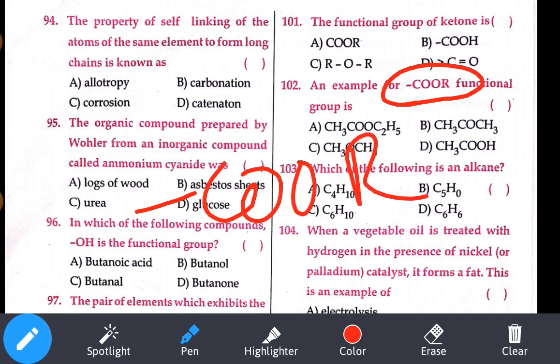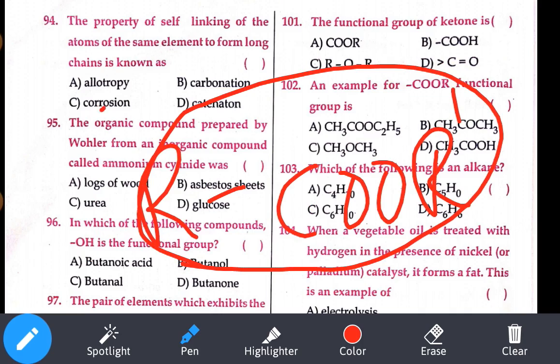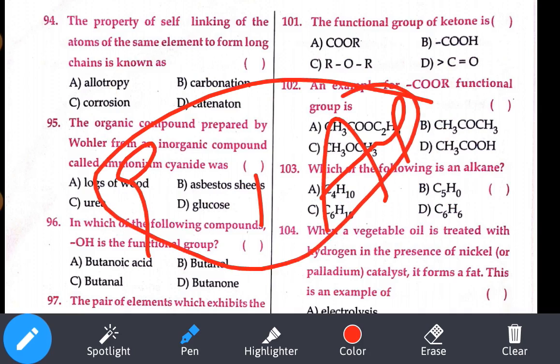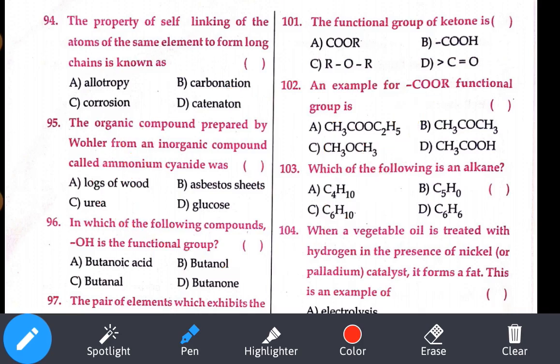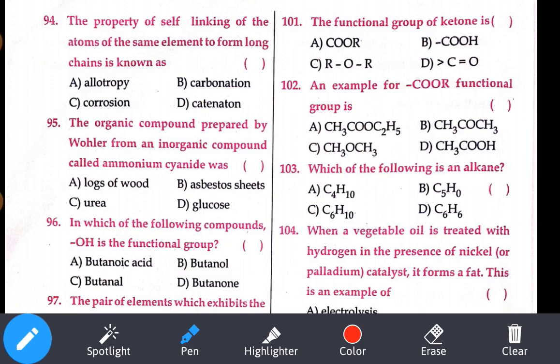An example for RCOOR dash: here we have one alkyl group, so RCOOR dash is the general formula for ester. You get an ester when ethanoic acid and alcohol are reacted, giving a sweet pleasant odor. The ester chemical formula is RCOOR dash. So where is that? Here it is, RCOOR dash. So this is our option number A.